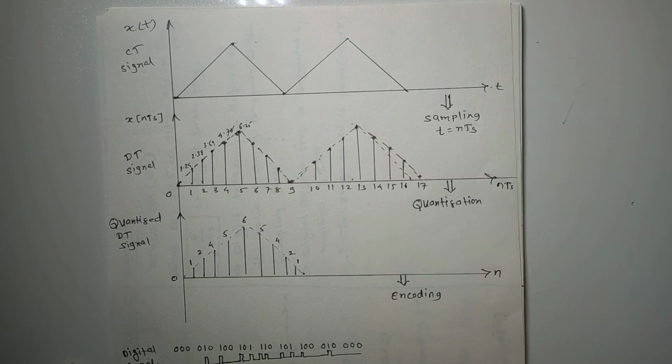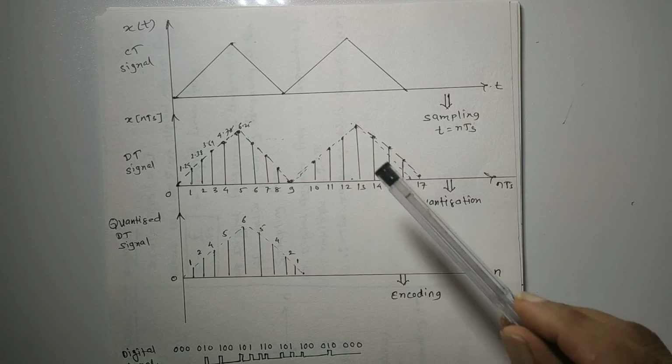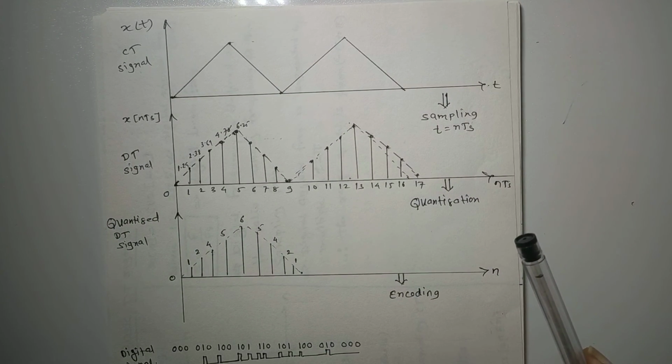If we want to convert discrete signals into digital signals, digital signals are obtained by quantizing and encoding the discrete time signals.